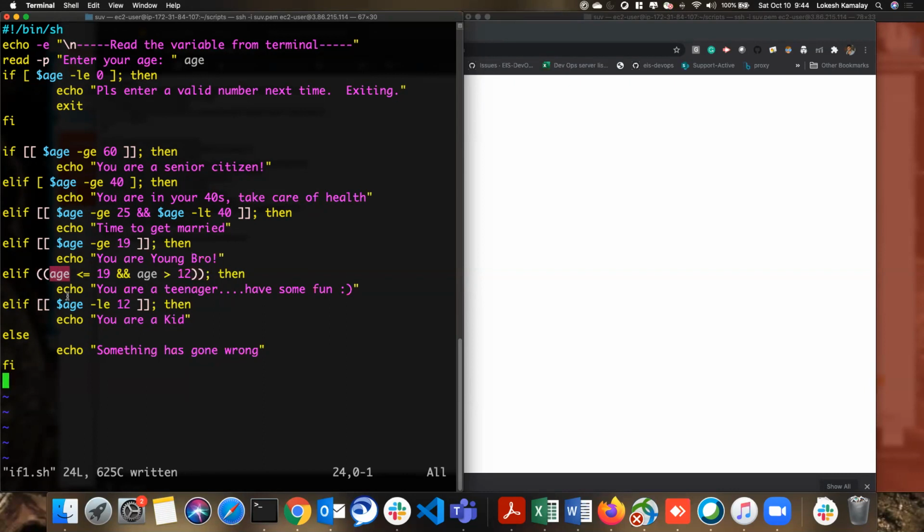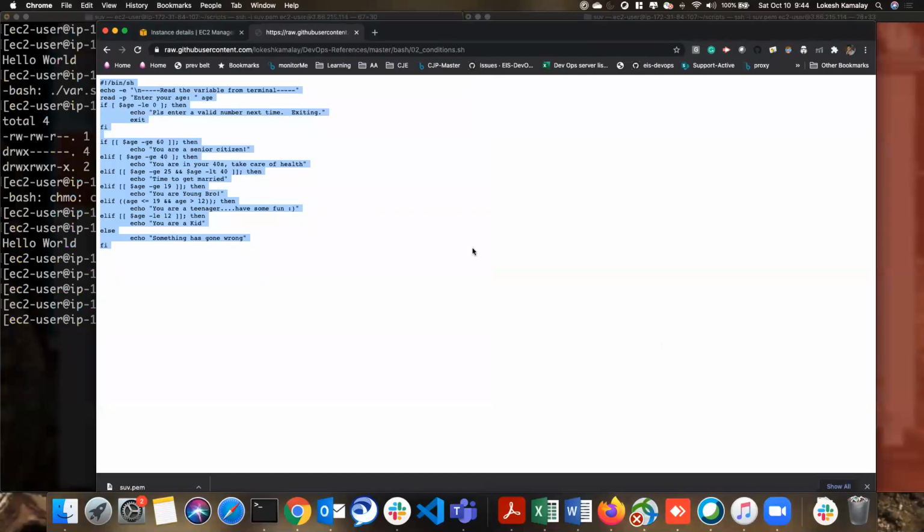No. But technically, if you want to give some significance to this variable, you always have to have a dollar. Then you will come to know it's a variable. So this will perfectly work only if you use the two square brackets. Oh, okay.